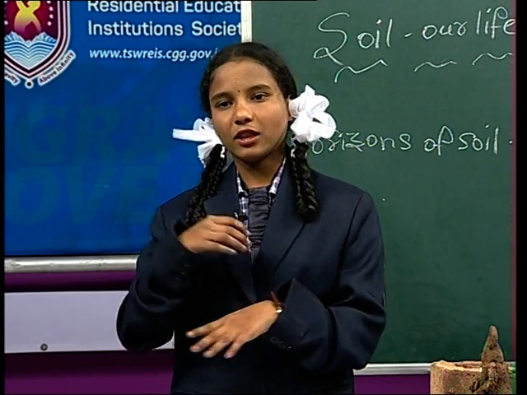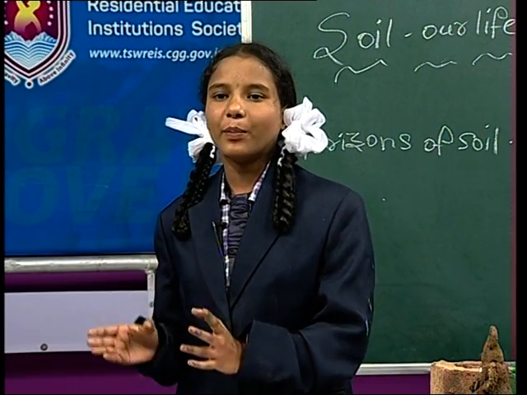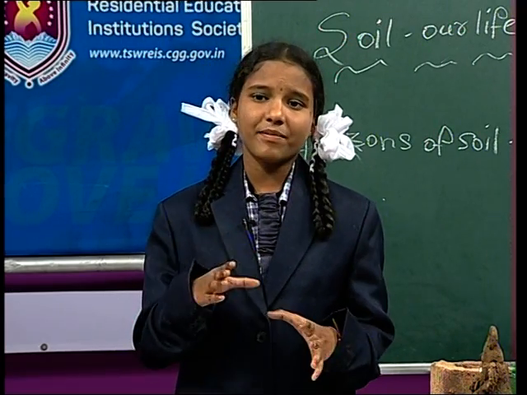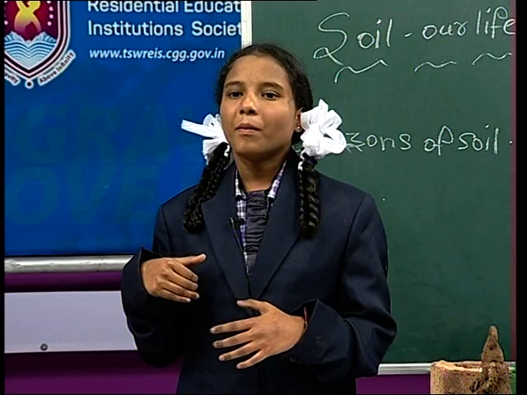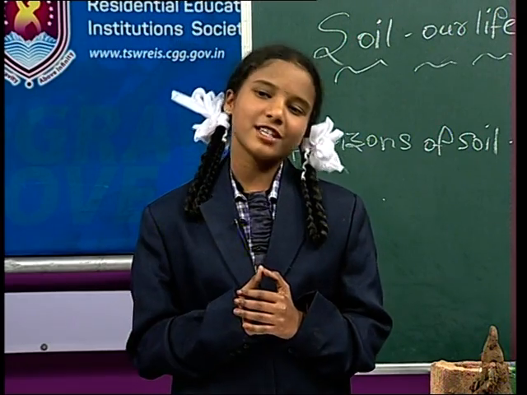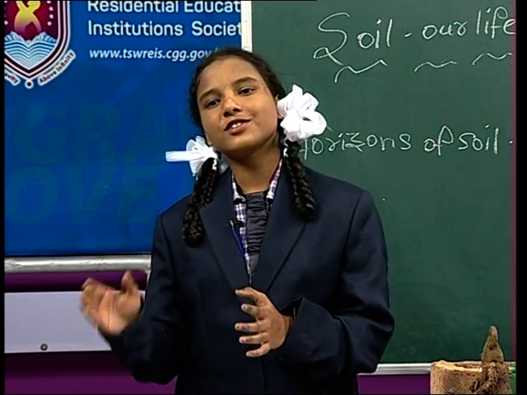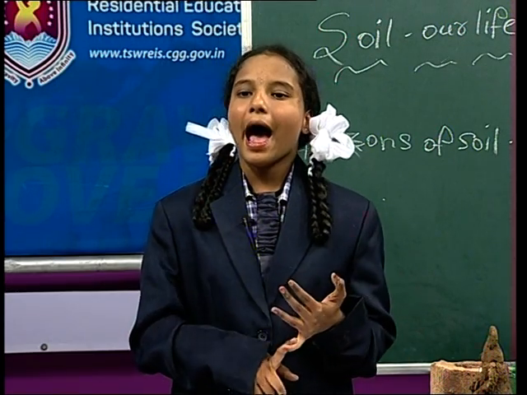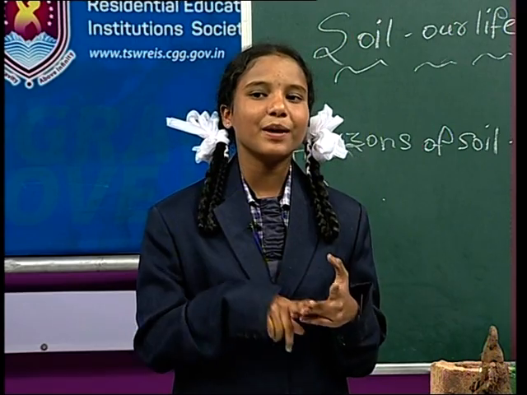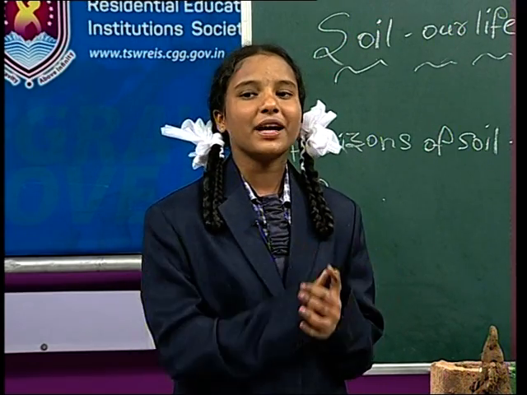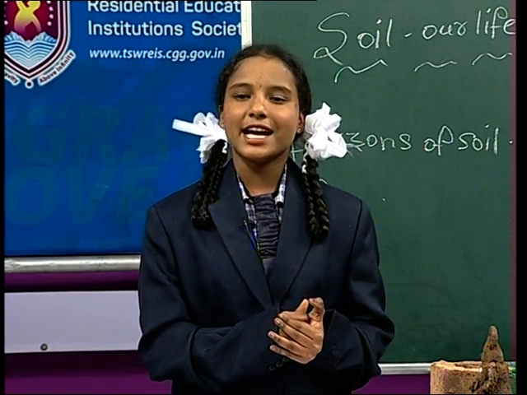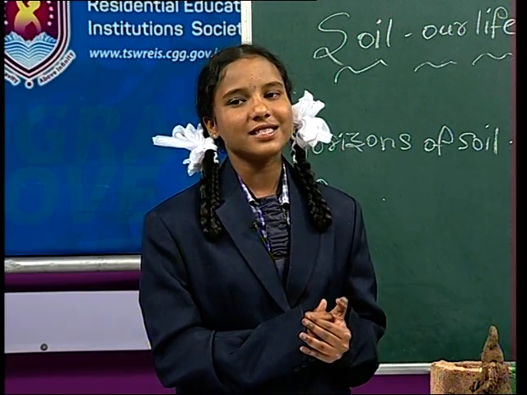So the animals also depend on the soil in their daily life. The soil is used for animals, plants, human beings, and also for making beautiful, attractive, wonderful, excellent things.